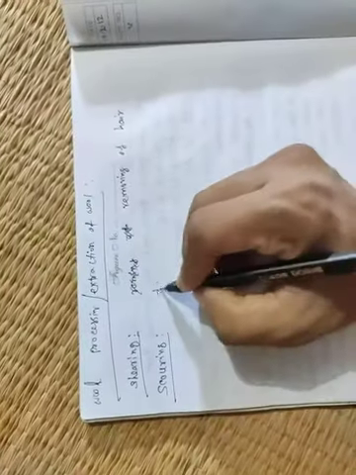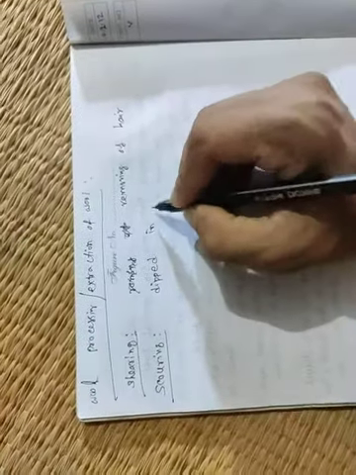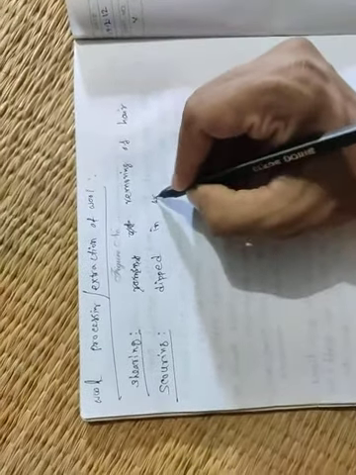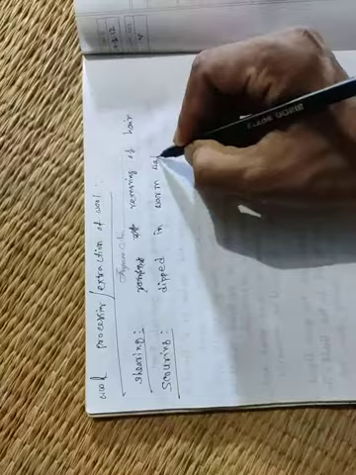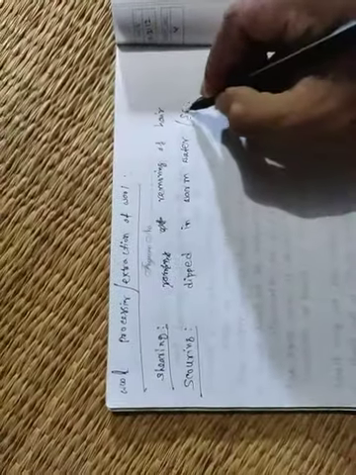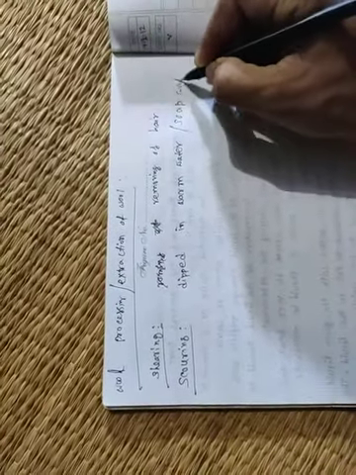So what is scouring? Scouring is, it is dipped in warm water or soap water.